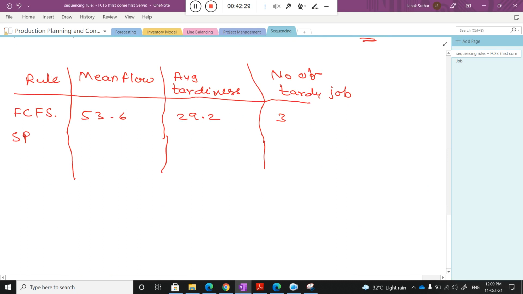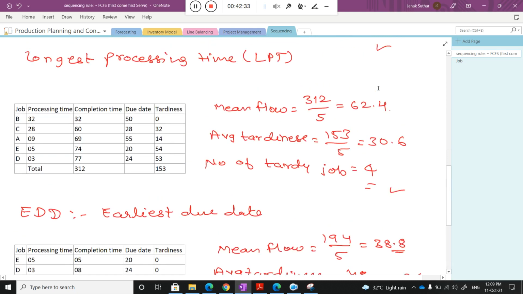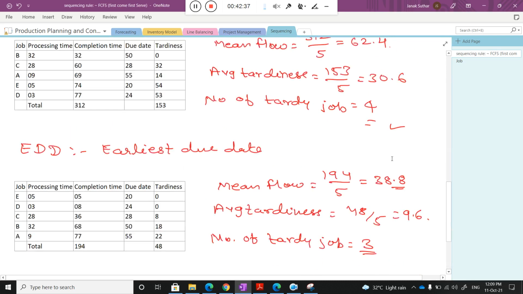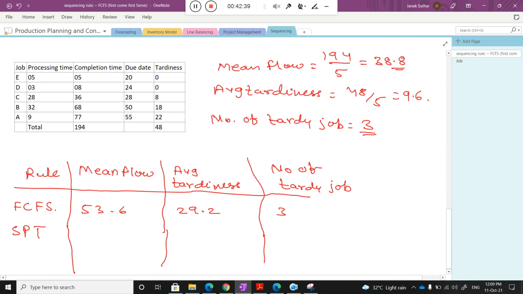SPT. For SPT, what is the mean flow time? Let me go back and see: 30.8, 8.8 and 2. Actually here it is 2. The next one is LPT.